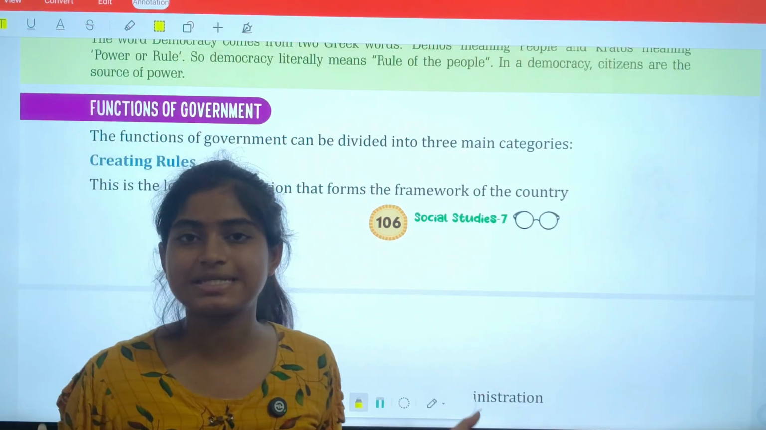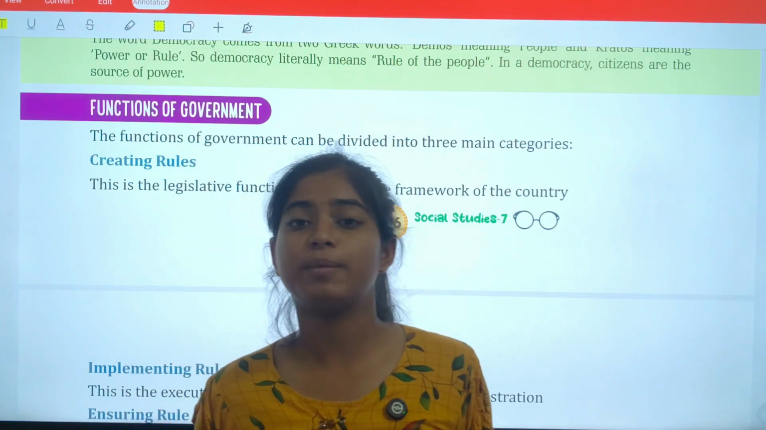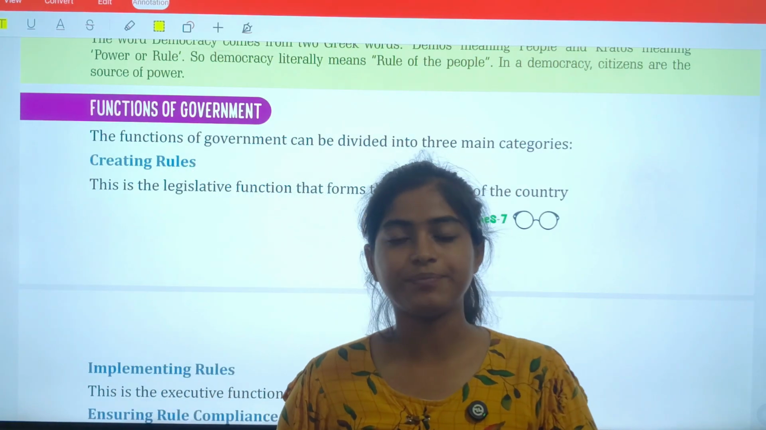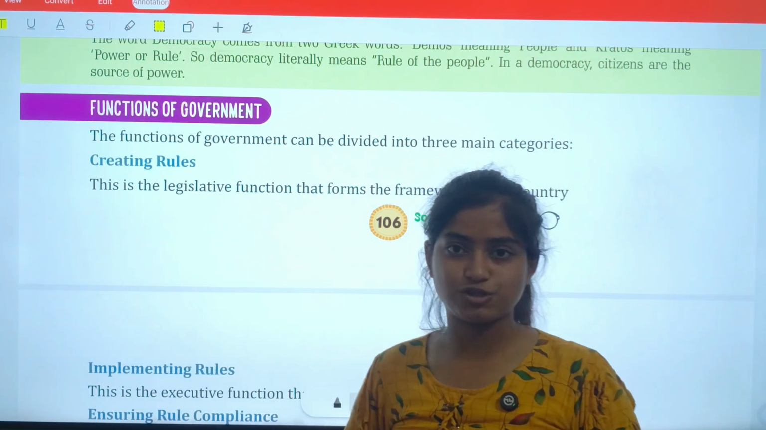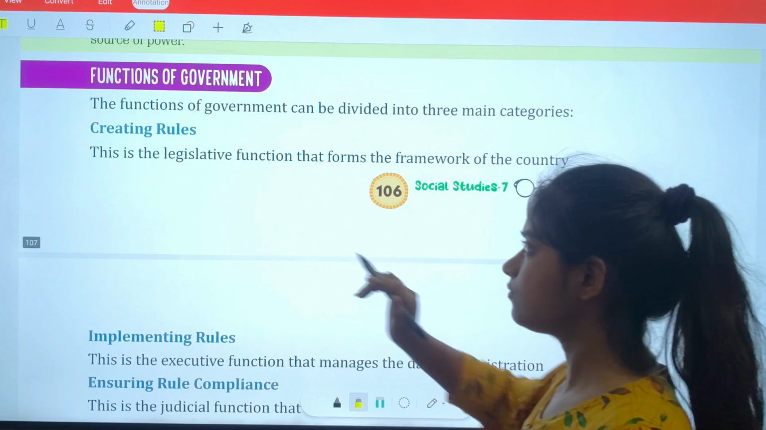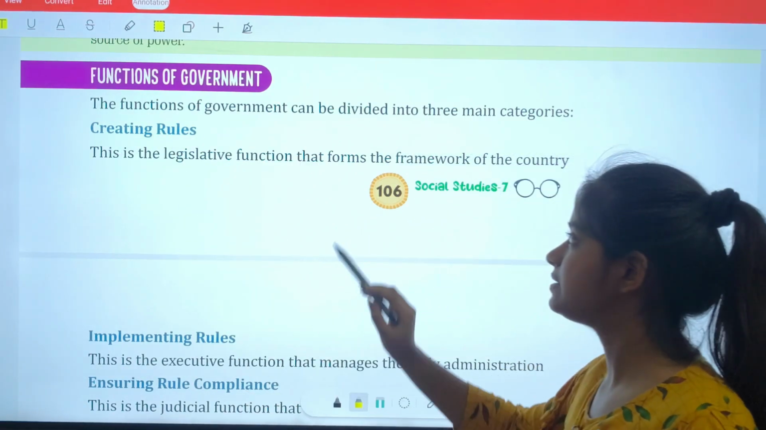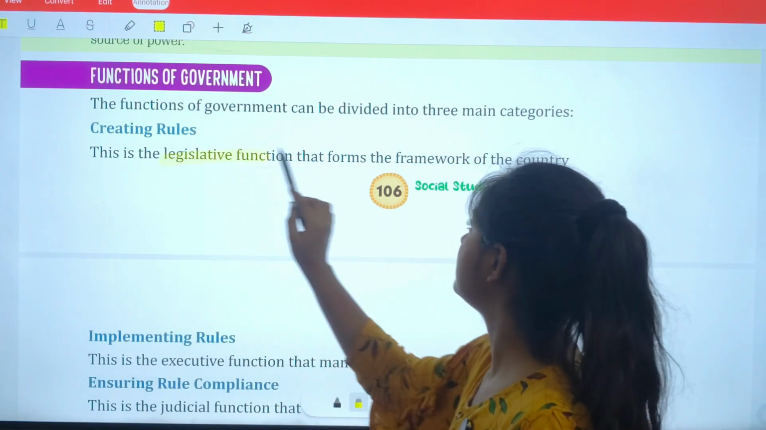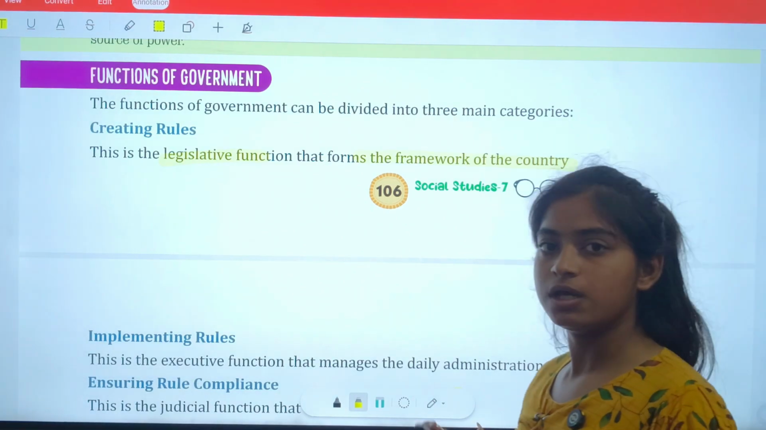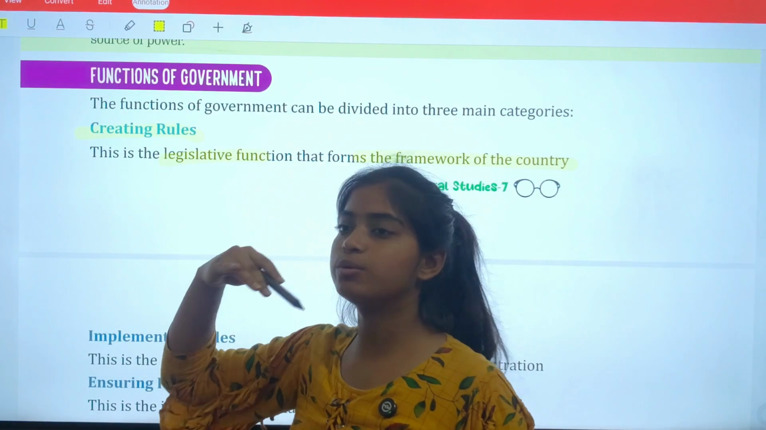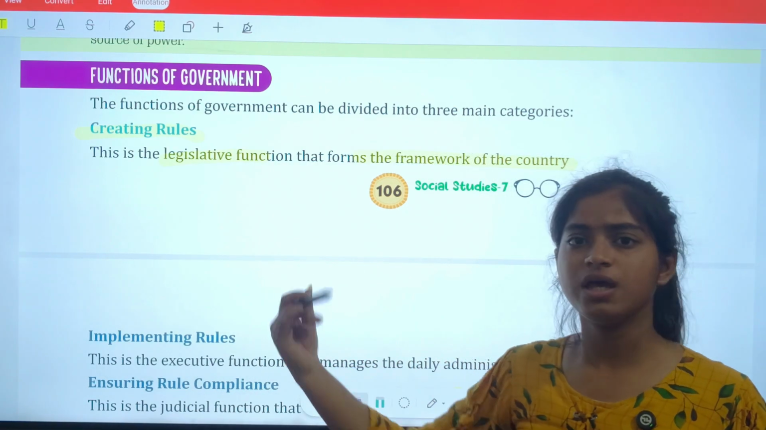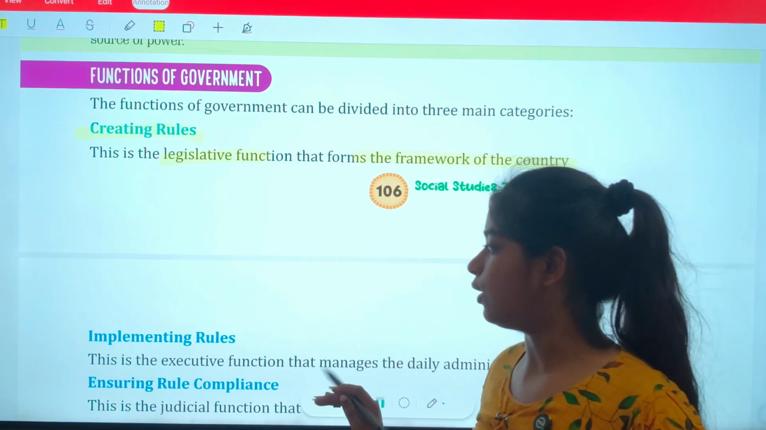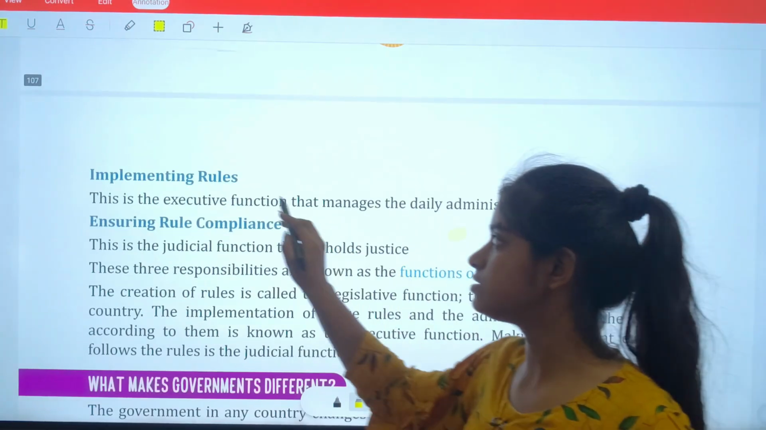Now, functions of government. We have understood what this government actually is and how it is formed through the elections of the people. Now we are going to study what the functions of government actually are. First is creating rules. That means the legislative functions, which form the framework of the country; they actually create the rules. You will study in depth how legislative functions make the rules in your higher classes. Next is implementing rules. First, rules are created.